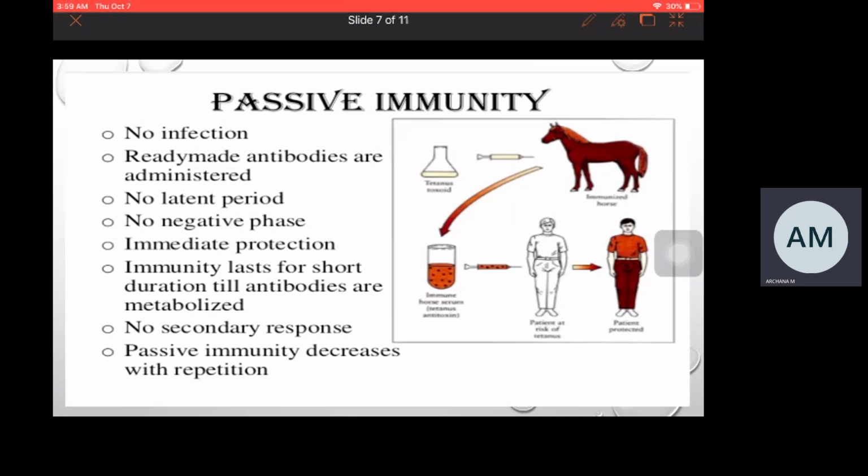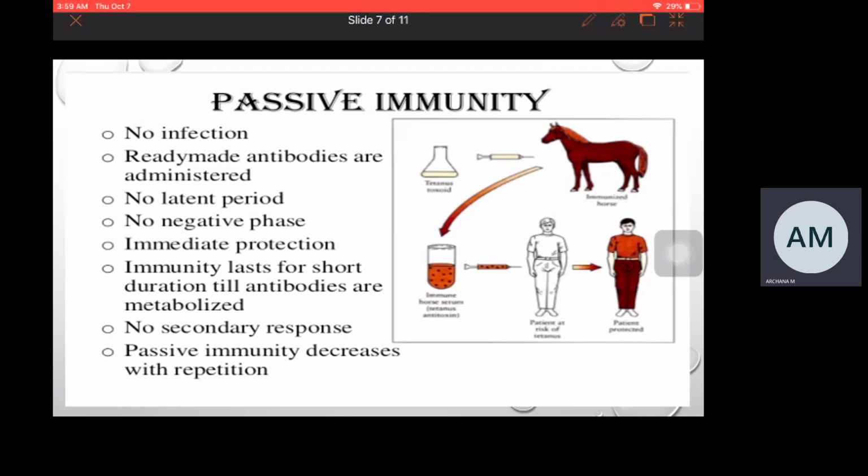Coming to artificial active immunity. Artificial active immunity is a type of active immunity which happens through the vaccination process, where the antigen is introduced artificially into a person's body to trigger the immune response and activate memory cells. The main purpose of giving vaccination is to activate memory cells.